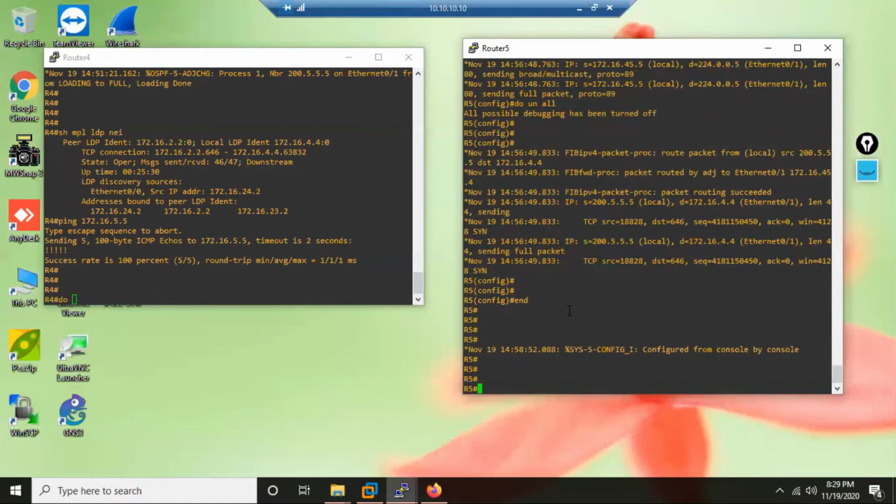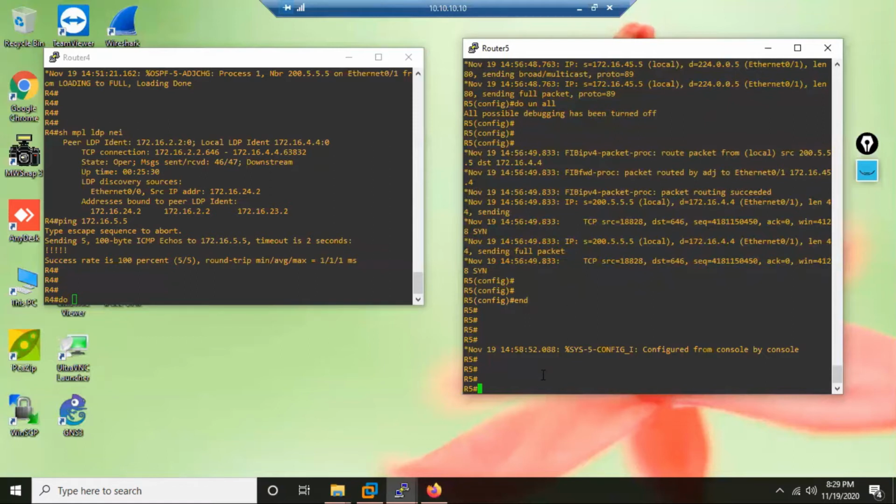LDP says no. Once my process is running, in a running process, I cannot change my router ID. If you want me to change, either you save your configuration and restart the whole router. Once you restart the whole router, the LDP process will restart again, new. That time the router ID can be changed. But then I can't do a restart.